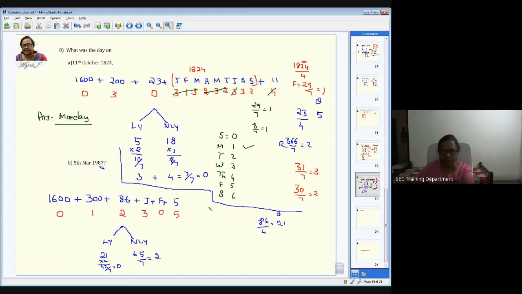So what is left out? 3, ma'am. Here one more is there, so it's going to be 4. Or you add it directly. 1 plus 2 is 3, 3 plus 3 is 6, 6 plus 5 is 11. So 11 by 7 is 4. Otherwise, I'm directly cancelling these two. The balance is 1 plus 3, 4. If it is 4, what is the day? Thursday. Right? Thursday will be the answer.